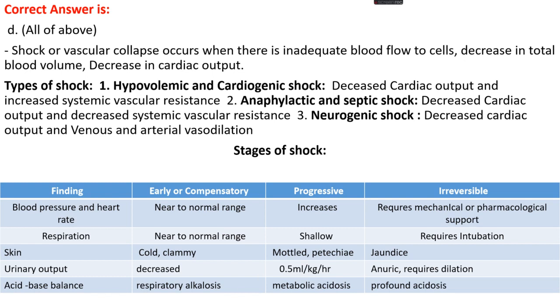Skin is cold and clammy in the early compensatory stage of shock. The skin becomes mottled with petechiae in the progressive stage, and there is jaundice in the irreversible stage. Urinary output decreases in the early compensatory stage, is 0.5 ml per kg per hour in the progressive stage, and in the irreversible stage it is anuric, requiring dialysis. For acid-base balance, respiratory alkalosis takes place in the early stage, metabolic acidosis in the progressive stage, and there is profound acidosis in the irreversible stage of shock.